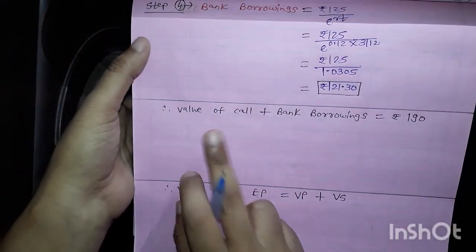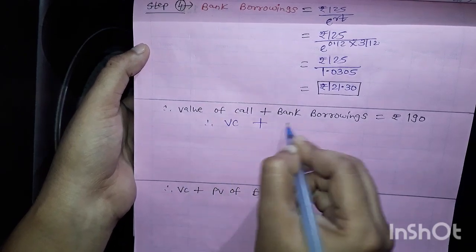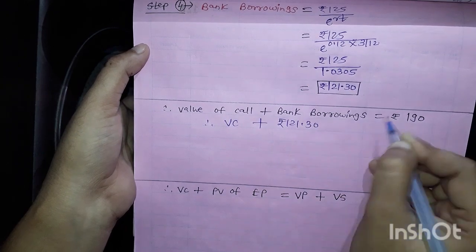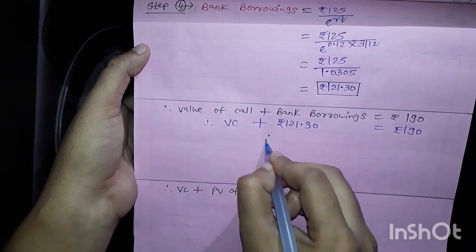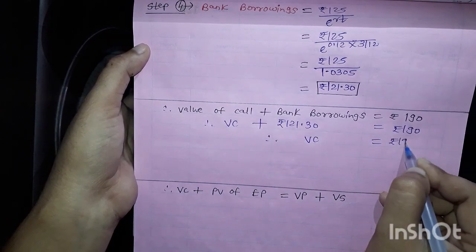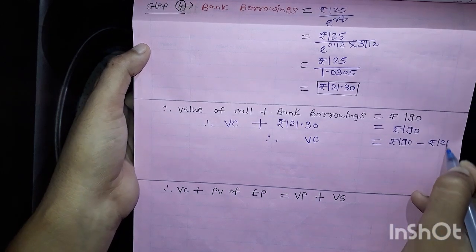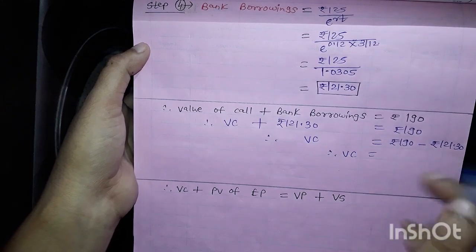Now we will calculate the value of a call option. So value of a call plus bank borrowing is rupees 121.30, and we know this equation from step 2, where we wrote it using pencil. Do you remember? Just now I have solved this equation and sent it here.